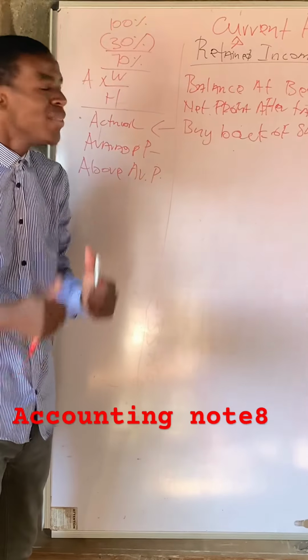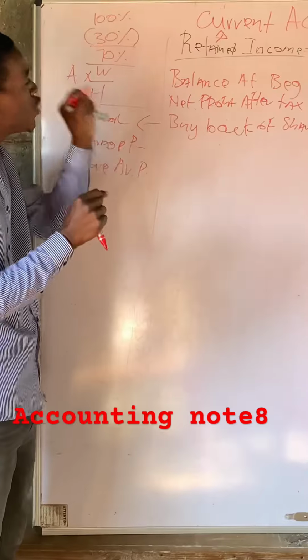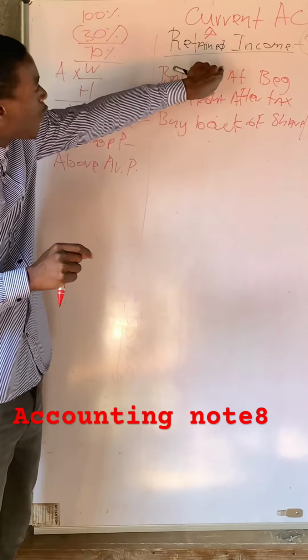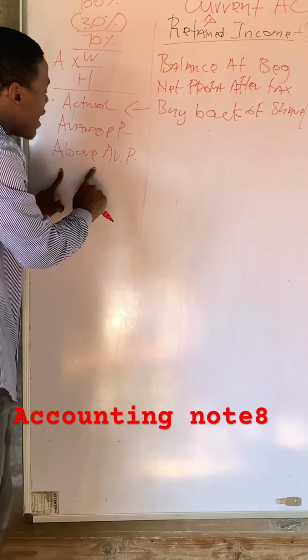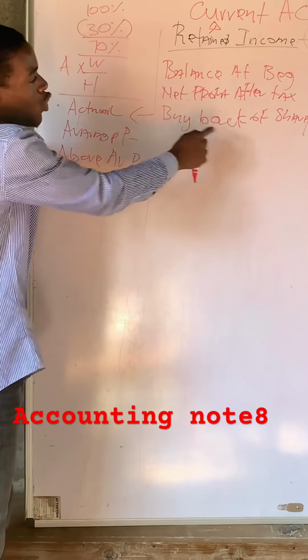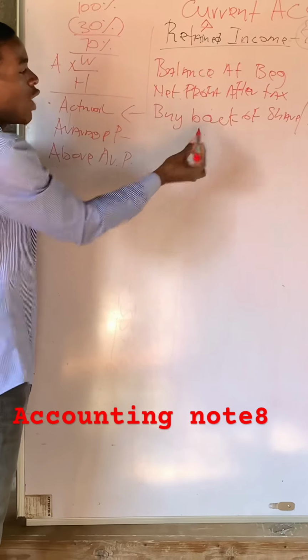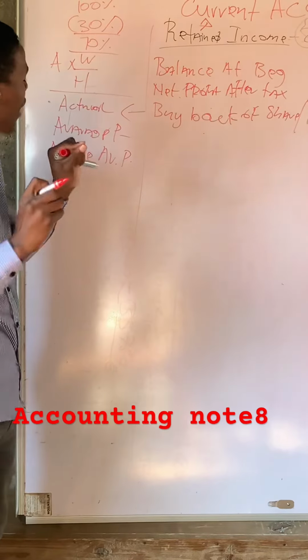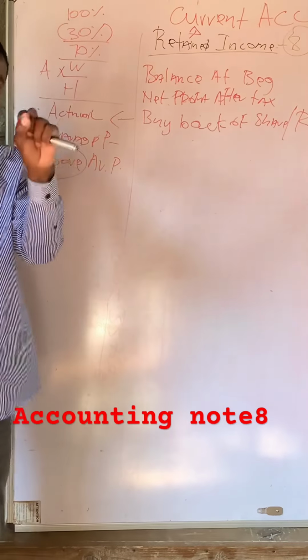Which is note number 7. So average price will not be used in our retained income. Above average price is the price that will be used in our retained income. In other words, here we're going to use our above average price. Remember, the word above means the lowest price.